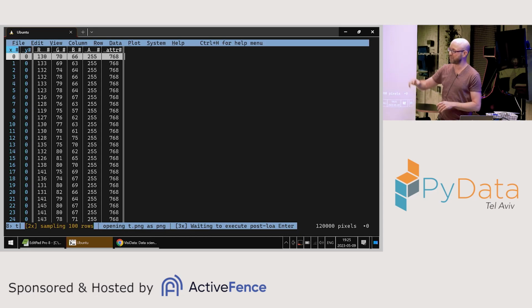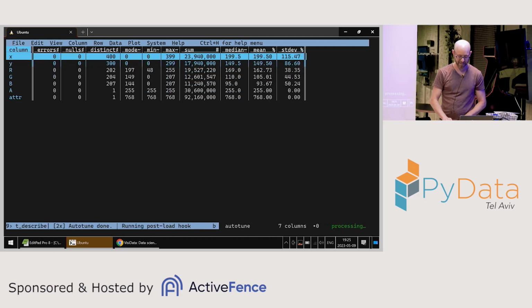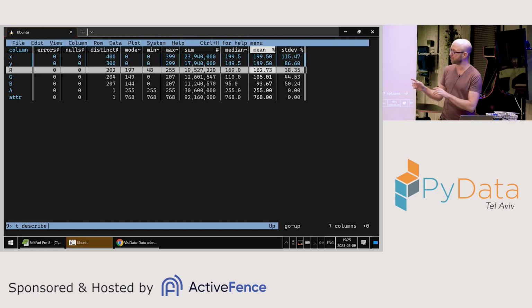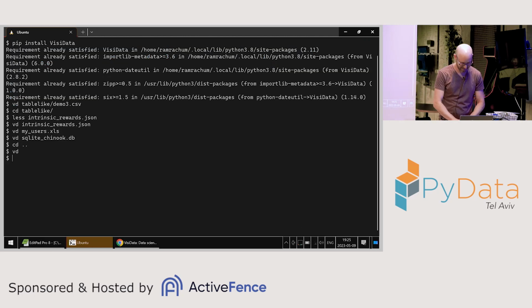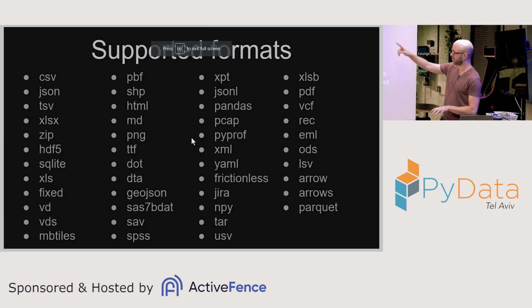And I can ask it to give me some insights about it. I can say, I want to see some insights about the pixels in this photo. I can see there is red, green, and blue, and how many of them, and what is the mean. I can see the mean for red is higher than the green and blue, so the picture is red. Again, not super useful, but we are slowly starting to see how VisiData can show me insights about the data. This is the complete list of formats that VisiData opens. As you can see, a whole bunch I didn't get into.